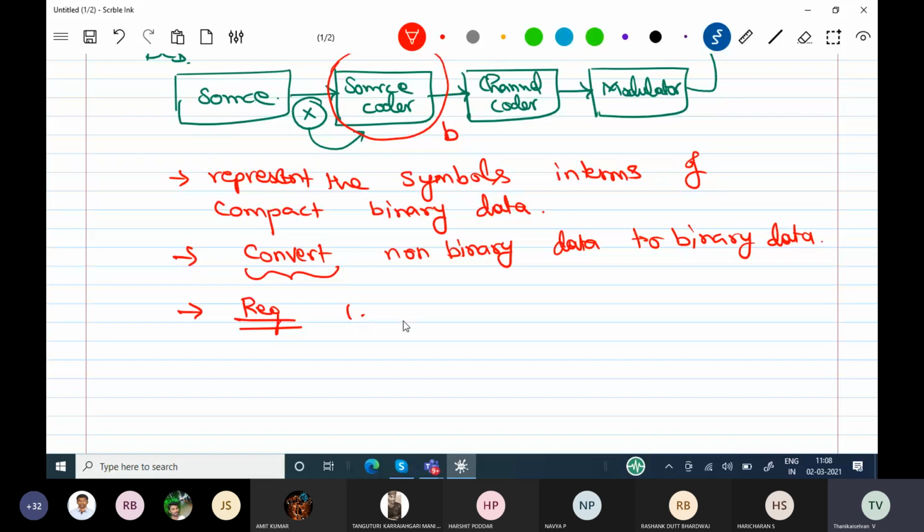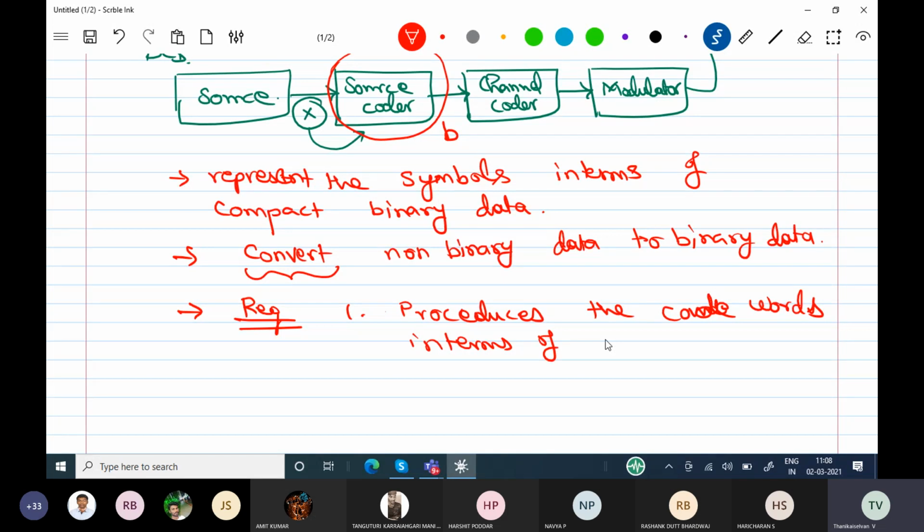First, the source coder produces code words in terms of binary.